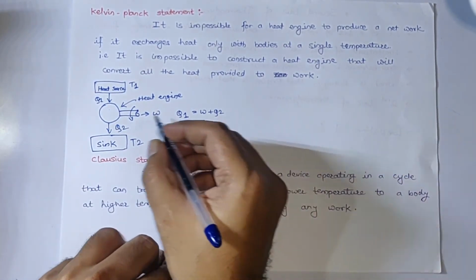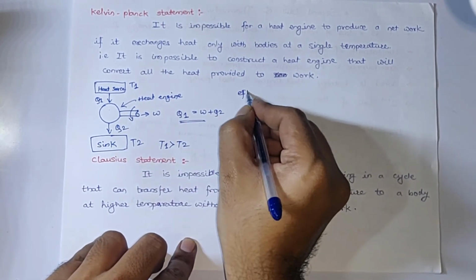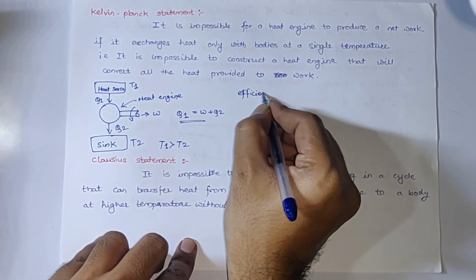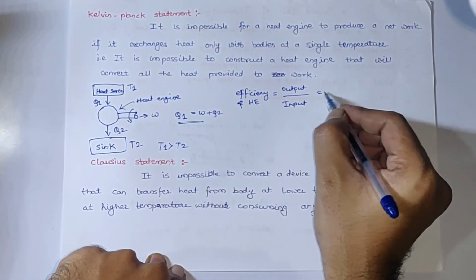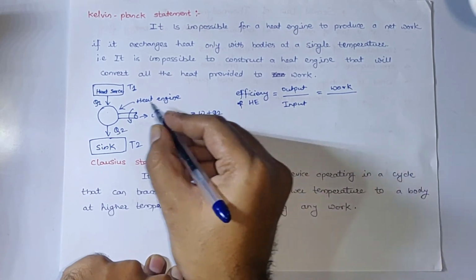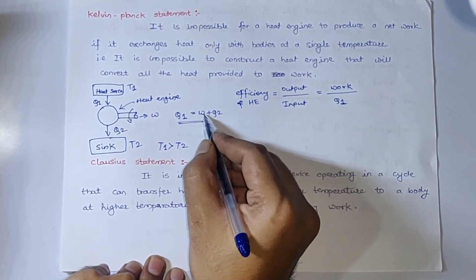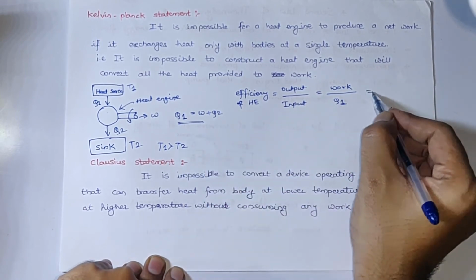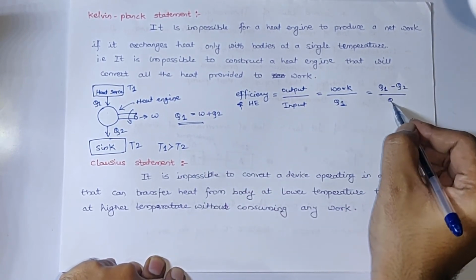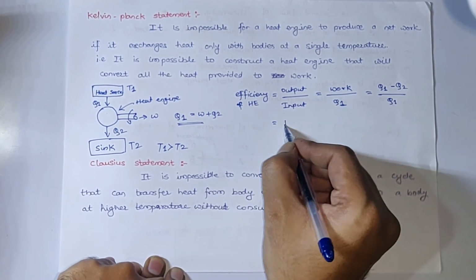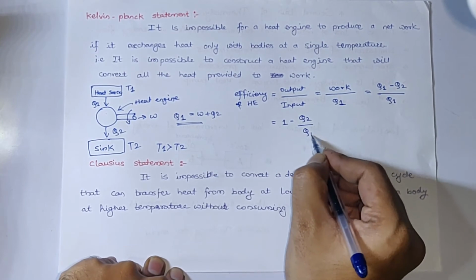Now let's try to find out the efficiency of this heat engine. The formula of efficiency is output divided by input. The output here is work and the input we are giving is Q1. So the work is Q1 minus Q2, divided by Q1. Q1 gets cancelled, and it comes out to be 1 minus Q2 by Q1.